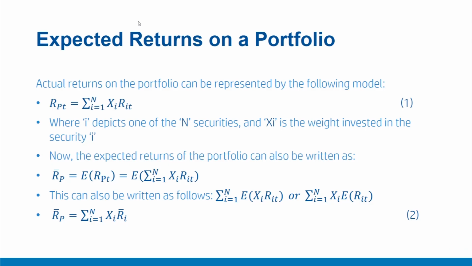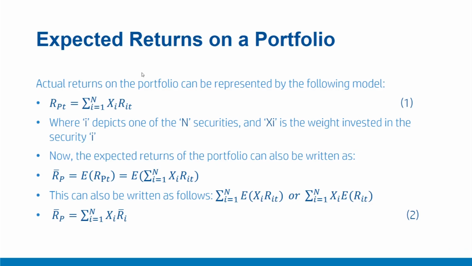This can also be written in the following manner: summation of i equal to 1 to n of the expectation of xi Rit, or summation of i equal to 1 to n of xi times the expectation of Rit, because xi is constant. This can effectively be written as Rp bar equal to summation i equal to 1 to n of xi times Ri bar, as shown here in equation 2.